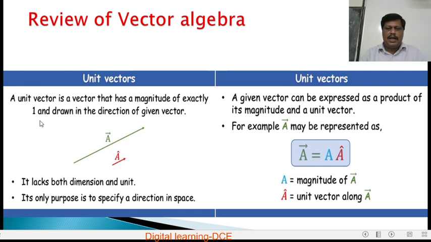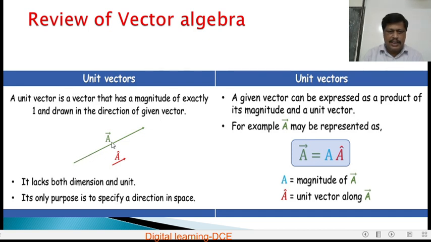So there are other vectors called unit vectors. A unit vector is a vector that has a magnitude of exactly 1. Any vector having magnitude unity, that is 1, and drawn in the direction of a given vector gives the unit vector.